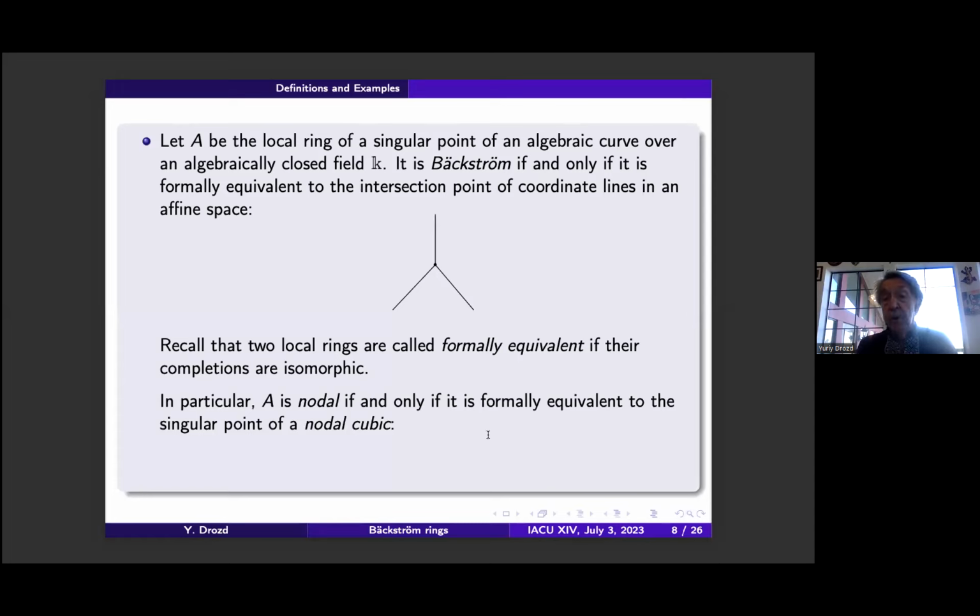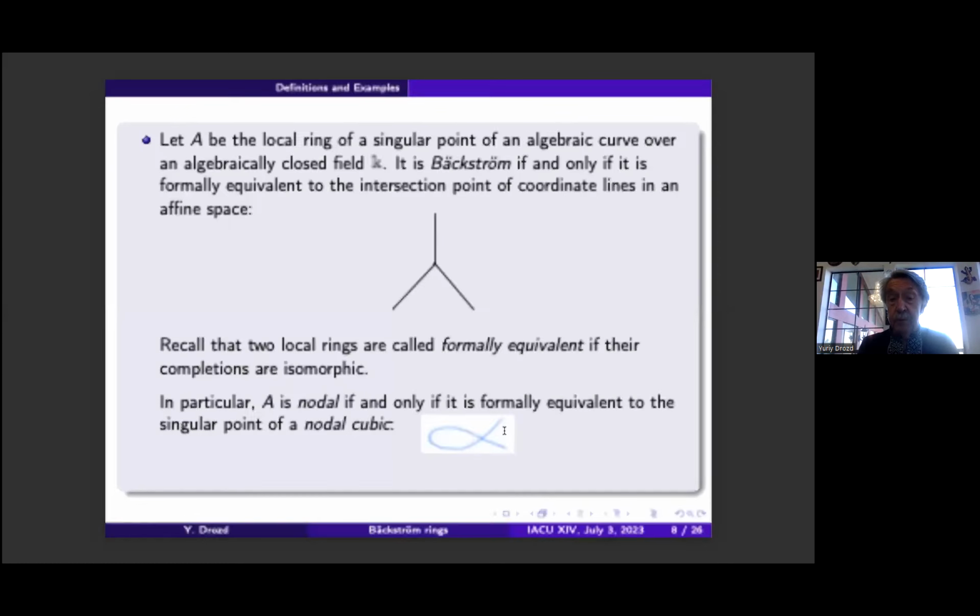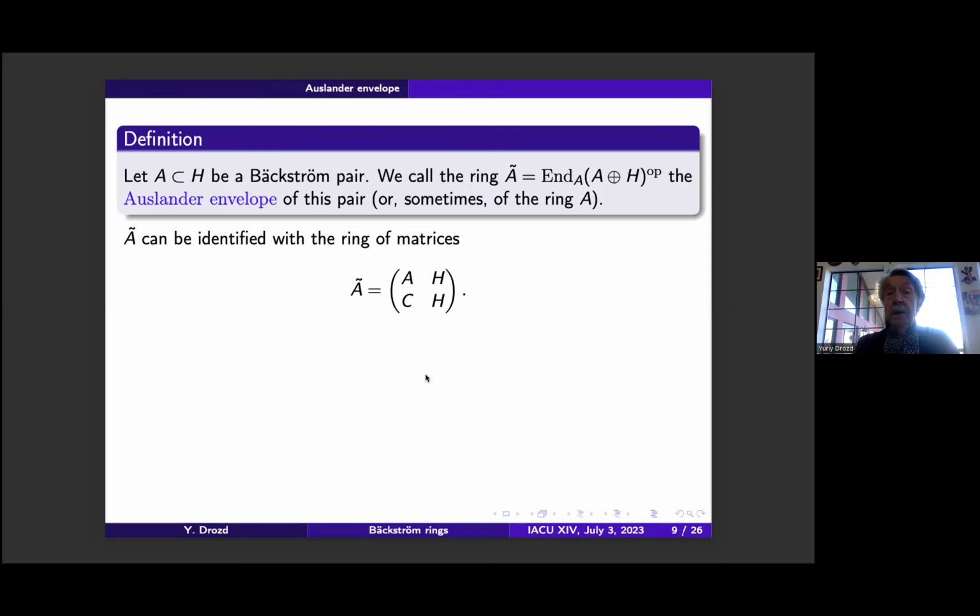In particular, it is nodal if and only if it is formally equivalent to the singular point of a nodal cubic like this. Yeah, the intersection of two branches, a transversal intersection of two branches. Now I consider an important tool, maybe the most important tool in the consideration of Bäckström algebras. This is their Auslander envelope introduced by Igor Burban and me. Namely, the Auslander envelope of a Bäckström pair is the endomorphism ring of this direct sum of A and H over A.